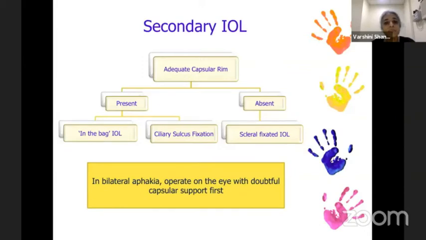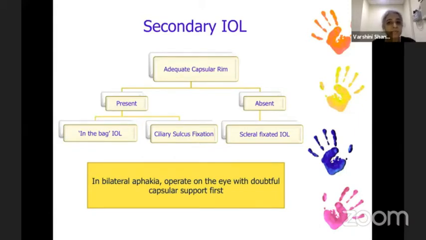So coming to the type of secondary intraocular lenses, we've already heard a lot from adult speakers, but in pediatric cases, there are some specific considerations. The most important is whether an adequate capsular rim was left in the first surgery. As I said, unlike in an adult aphakia, a pediatric aphakia is generally a planned aphakia. So we do plan on leaving an adequate anterior and posterior capsular rim, which provides support for the planned secondary IOL.